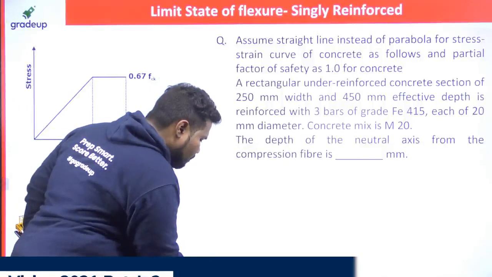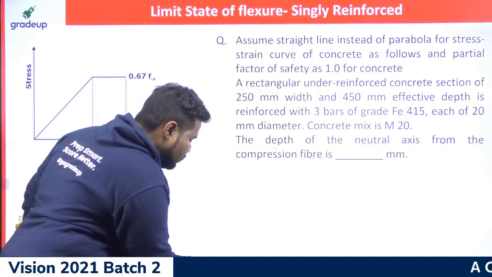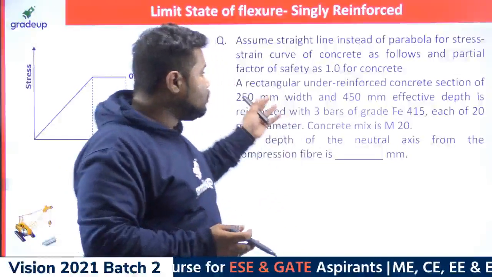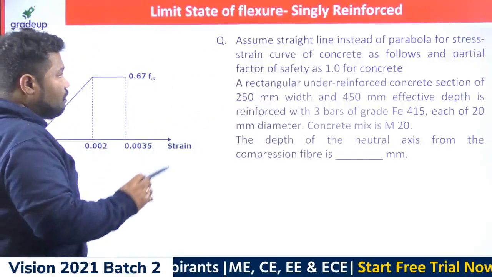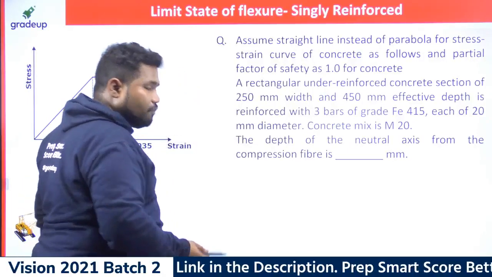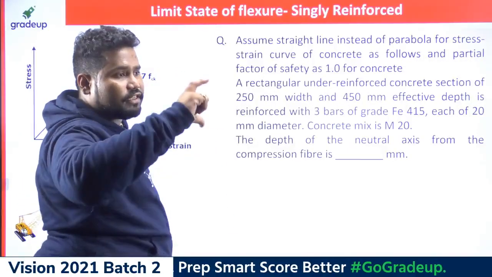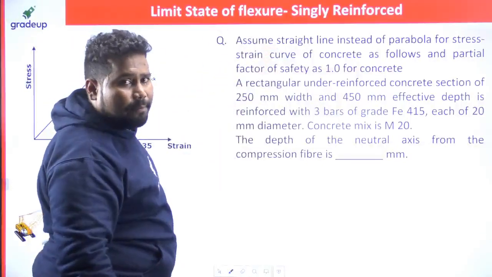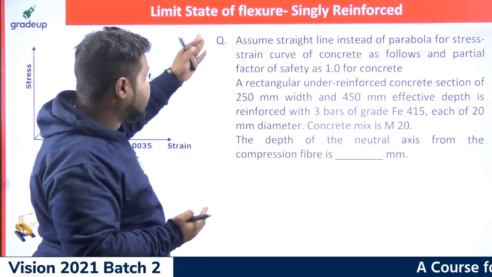Now let us move to problems. Now it's your turn. Whatever theory you understood, you just give me the answer. As I already mentioned, I teach the derivation for compression force, tension force, and the position of the compression force from the top compression fibre, and that will all work here.